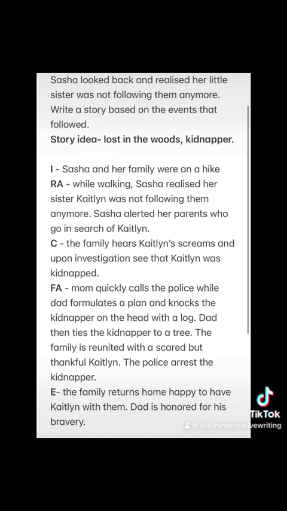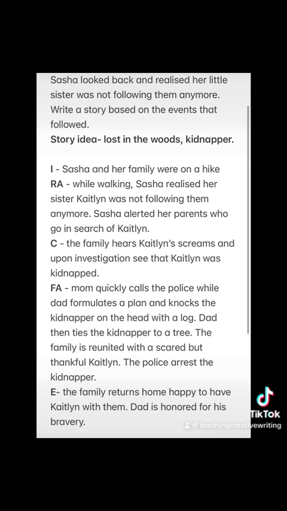So our plot follows a reality idea where Sasha's little sister was kidnapped. So the introduction, we have Sasha and her family want to hike. Then the rising action: while walking, Sasha realized her sister Caitlin was not following them anymore. Sasha alerted her parents, who go in search of Caitlin. The climax of the story would be when the family hears Caitlin's screams and upon investigation see that Caitlin was kidnapped.